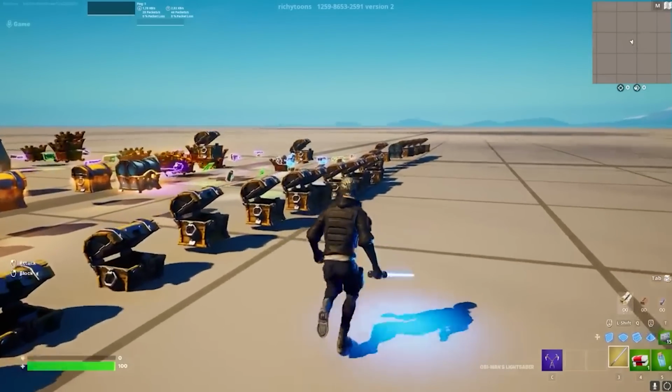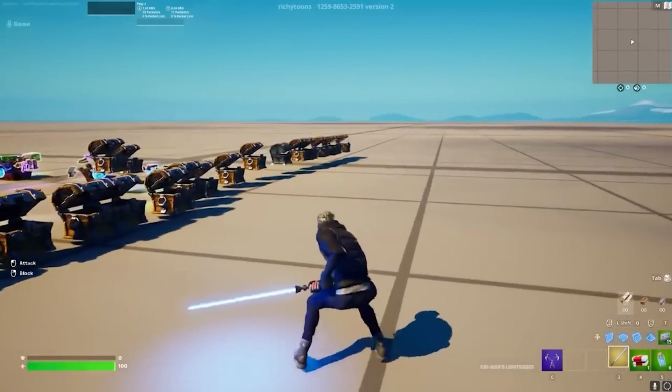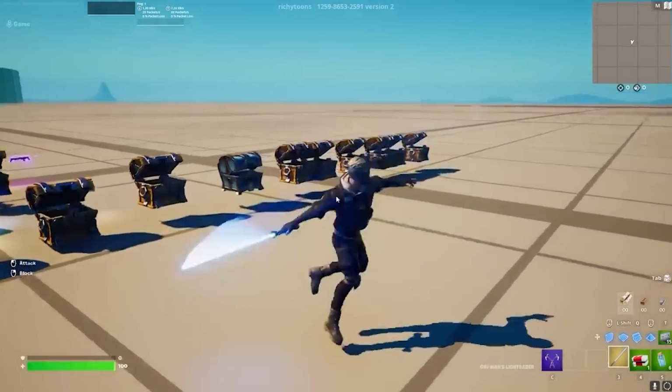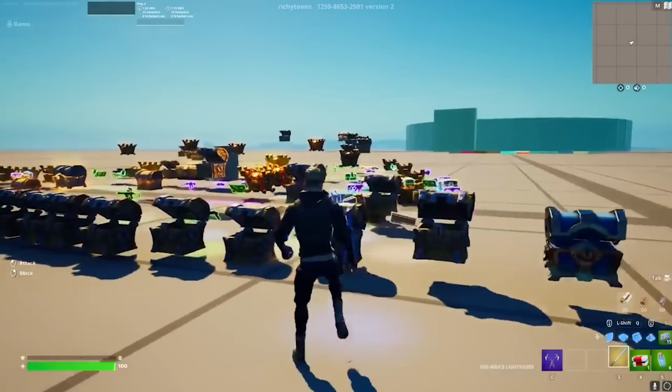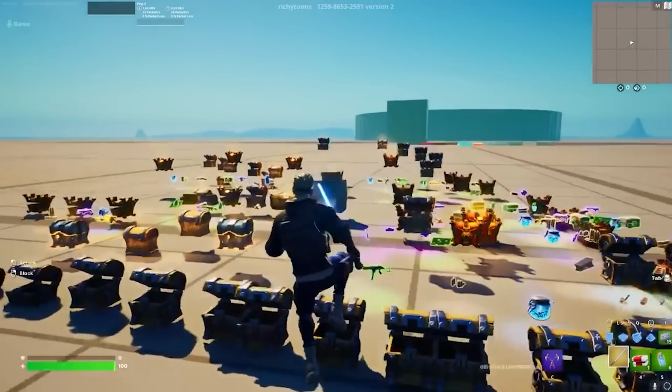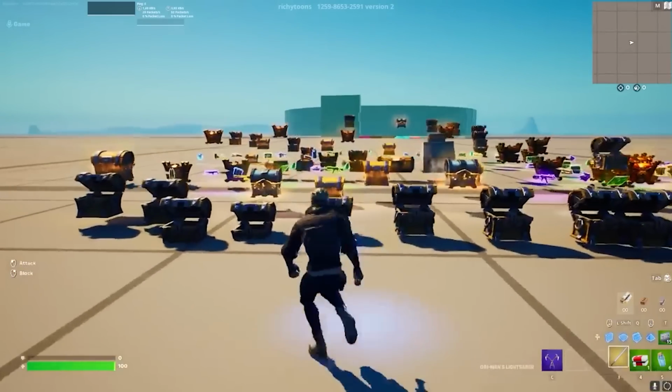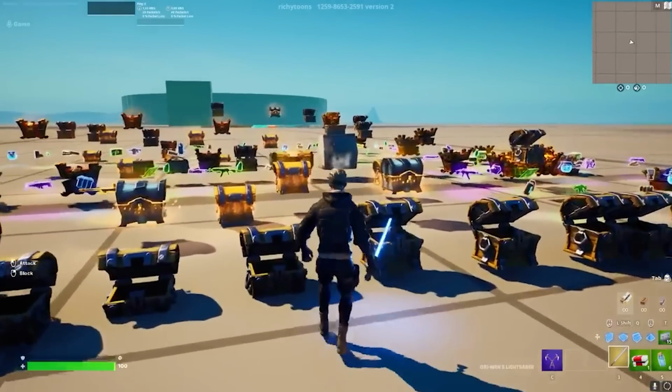Especially the ones which are from collabs, such as the Dragon Ball things, which you can currently find a lot of people glitching in or trying to get into creative, even though they're not supposed to be there. It was super easy back in the early days where you just had to open chests in normal creative. You didn't even have to be in a creative public island, or you didn't even need a code.